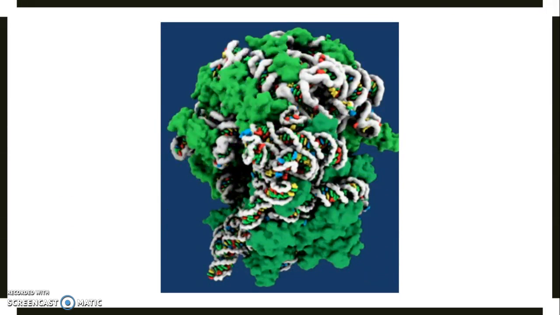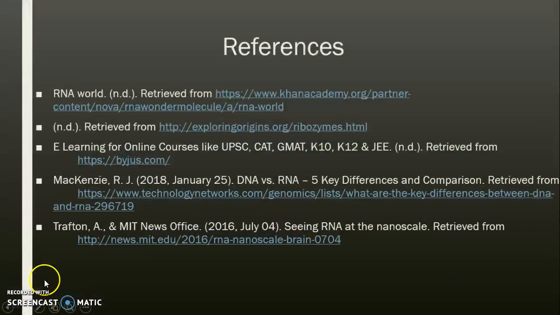Ribosomes, which are a cell's protein assembly machines, are made of ribosomal RNAs and proteins. Back in the RNA world, it is possible that one RNA may have grabbed onto another RNA to create an RNA machine that, for the first time ever, linked amino acids together to make a protein, which was the first version of a ribosome. So here's an image of a ribosome, a cell's protein assembly machine, and this is my reference.